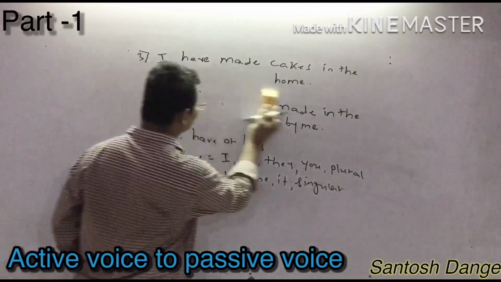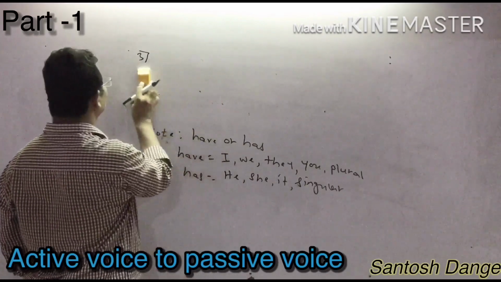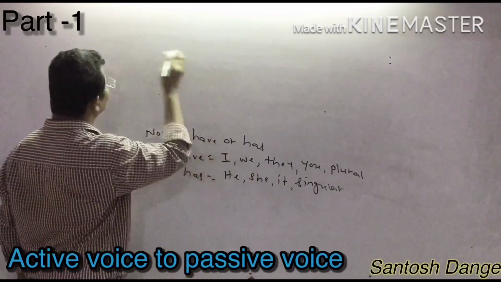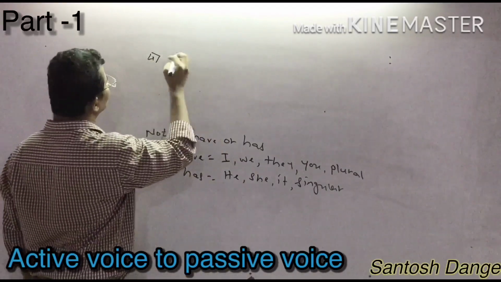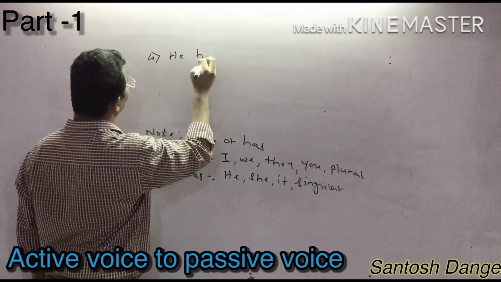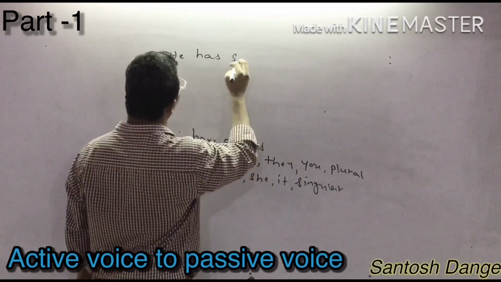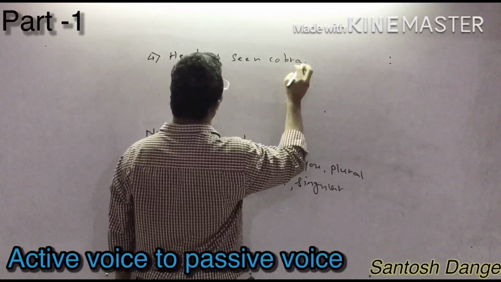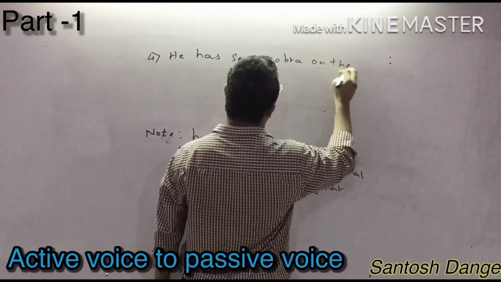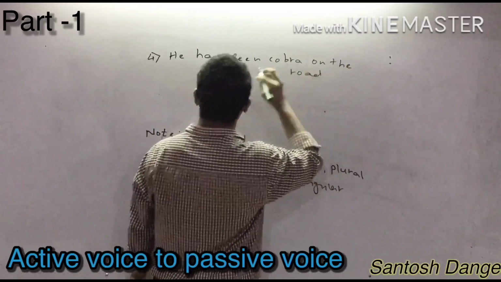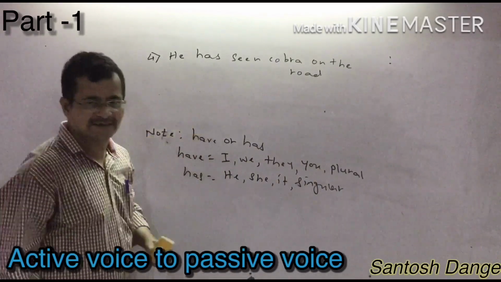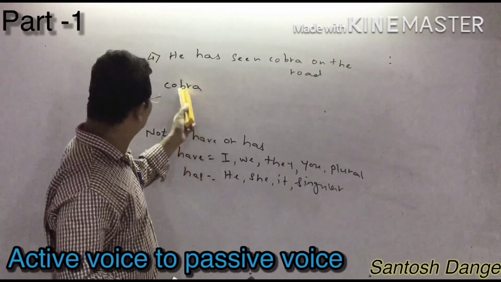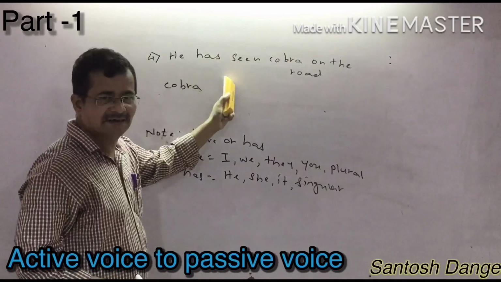Now suppose: he has seen cobra on the road. He has seen cobra on the road. So what is the object here? Cobra. You have written here cobra. They have given has, so accordingly you have to write has been.